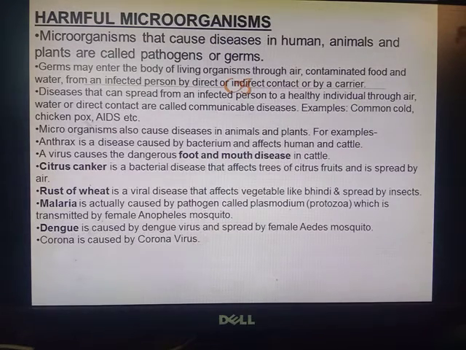Malaria is actually caused by pathogen called Plasmodium. So this is a type of protozoa microorganism group का ये एक type है, that is Plasmodium, and that causes malaria, which is transmitted by female Anopheles mosquito. Dengue is caused by dengue virus and spread by female Aedes mosquito. Corona, आजकल कोरोना चल रहा है, तो that is also a virus and it is caused by coronavirus.